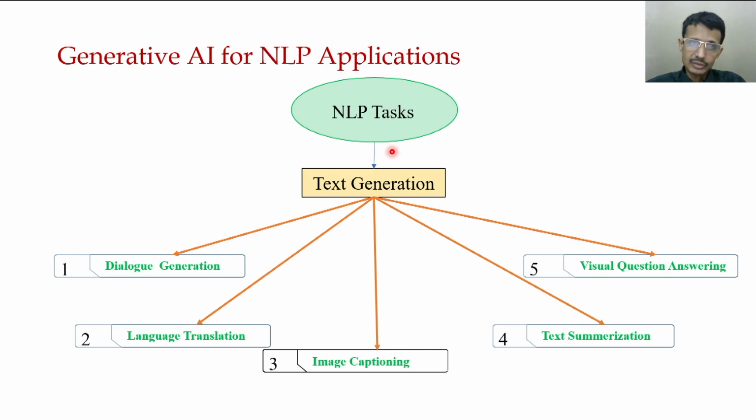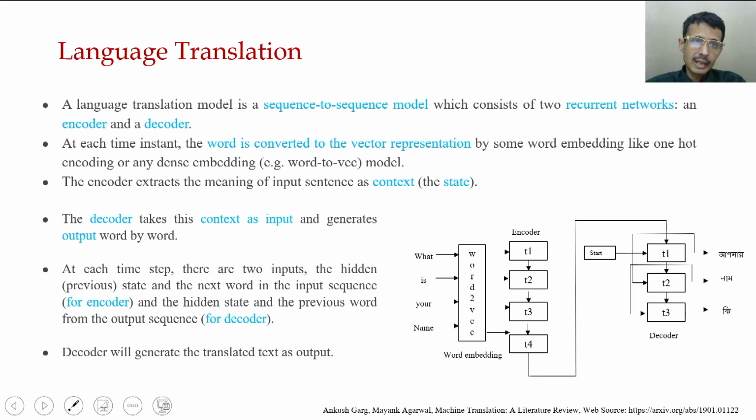Let's try to understand with some examples how whatever we have discussed, the different models, can be used here. First we start with language translation. A language translation model is a sequence to sequence model, which we have discussed a few times before.